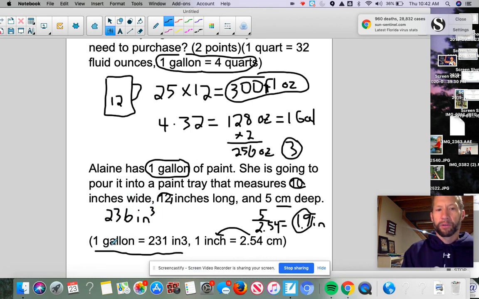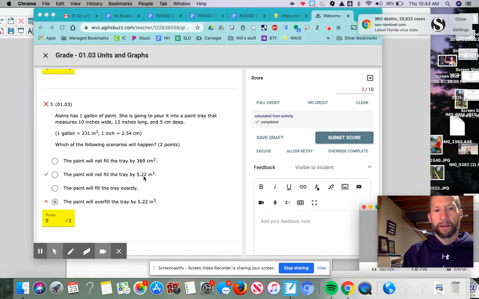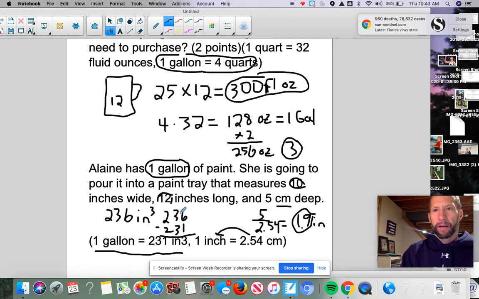And down here, notice it says 1 gallon is equal to 231 inches cubed. So if I were to pour this entire gallon into this, I would be able to do that. And what would happen is, if I subtract the 236 minus that 231, you can see I'm going to have approximately 5, and I think they gave an answer of 5.22 right here, 5.22 inches cubed left over. Okay. All right. So I'm hoping, Airly, that made sense.